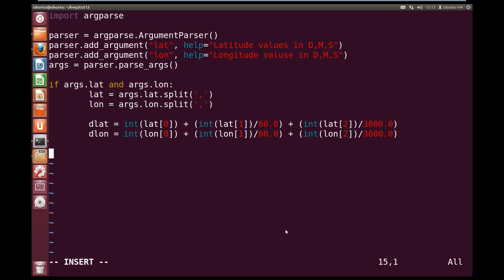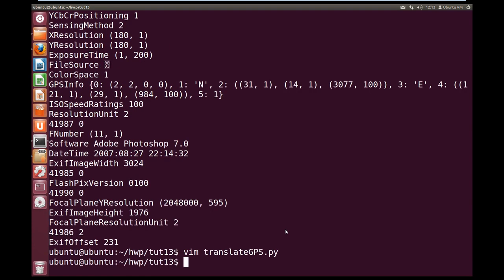Okay, so now we've calculated our dlat and our dlon. We're going to output them to screen. So print, and we're going to print dlat and comma dlon. Okay, let's write our else. So if they don't put in the right arguments, then we're going to print parser dot usage. Alright, so this is our utility function program done, and let's try it out.